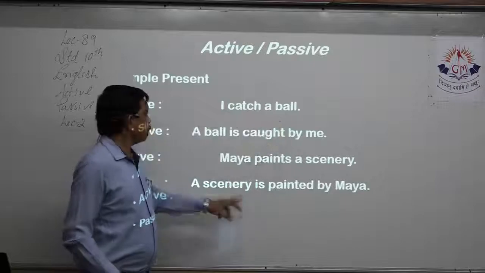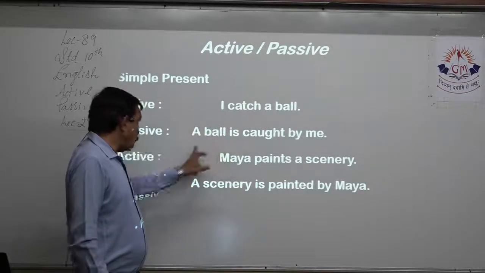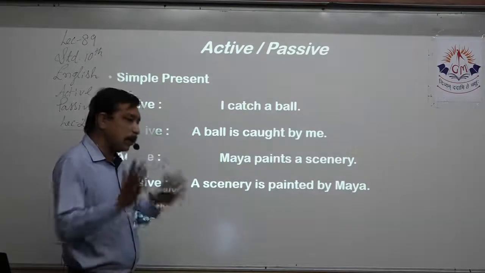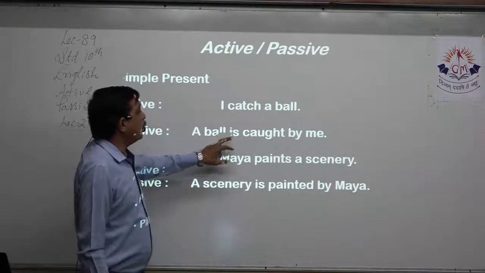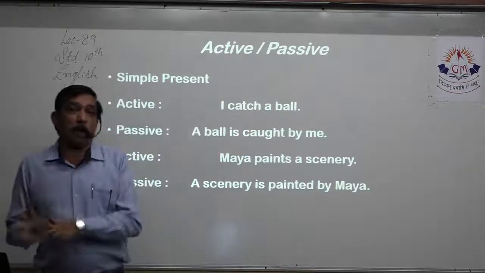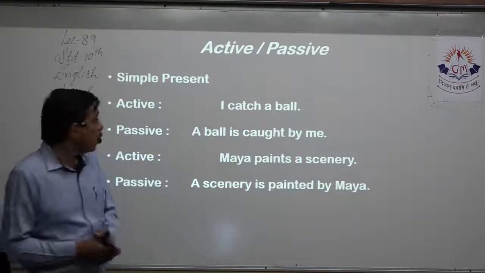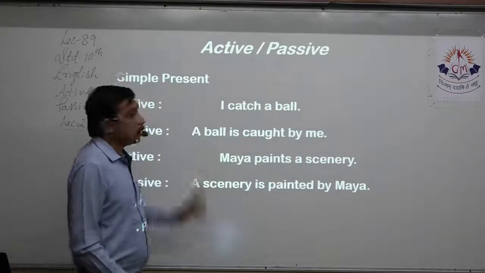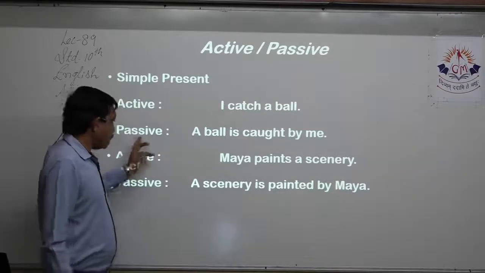So a ball is the subject, so I bring it along with the article. Whatever is there, adjective, article, whatever is there, we bring it together. A ball catches, present tense, so is. Catch, caught, caught. So the past participle of catch is caught. So I write the past participle, that is how I catch a ball becomes is caught by me. We turn from active to passive.